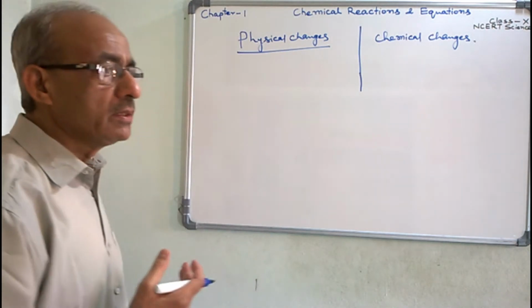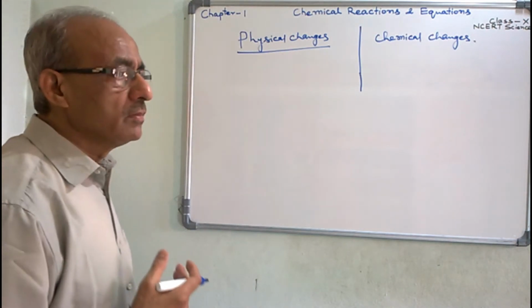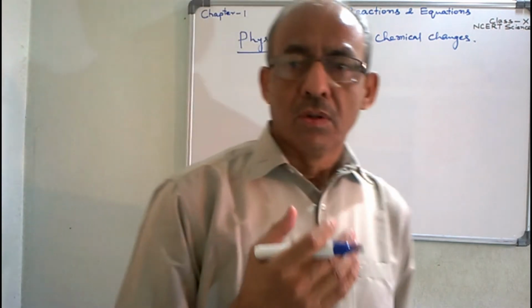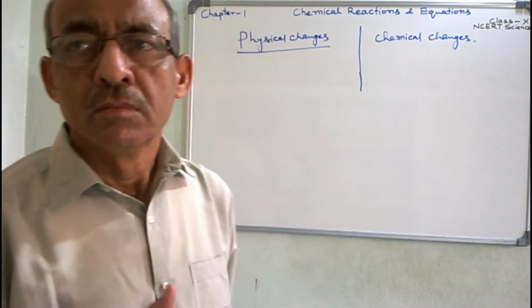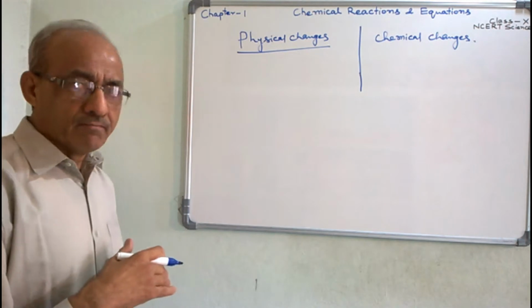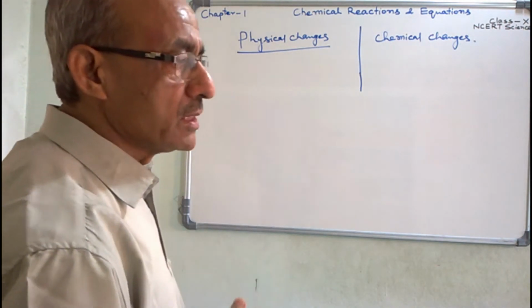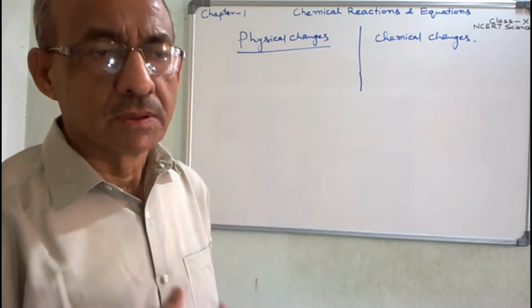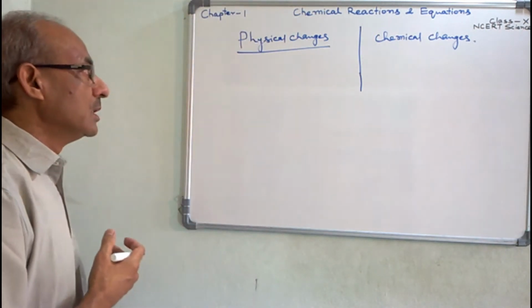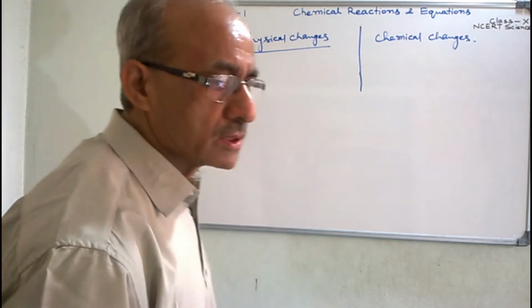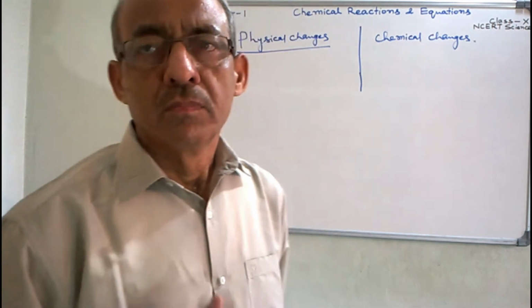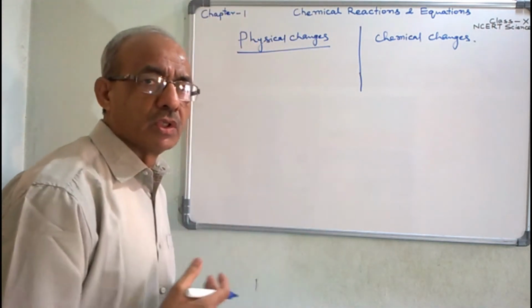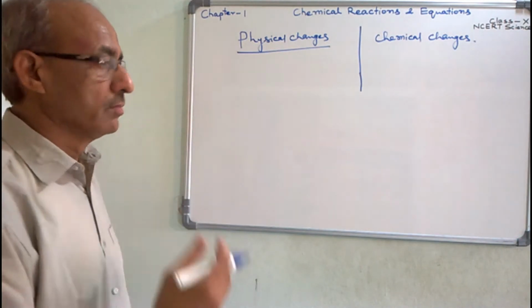Those changes can be reversed when the normal situation comes back. That means the original property of the substance returns when the normal condition is restored.